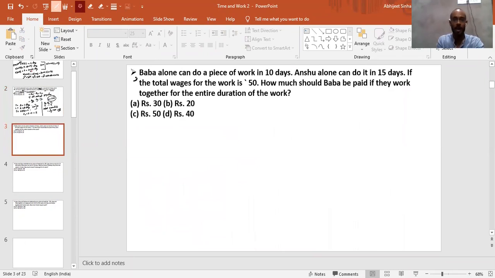Here it says that Baba alone can do a piece of work in 10 days. Ansu alone can do it in 15 days. If the total wages for the work is rupees 50, how much should Baba be paid if they work together for the entire duration? So here also the total time is the same, which means their amount distribution will be in the ratio of their efficiency, right? If the names are A and B in that case. So this is Ansu and Baba, right?